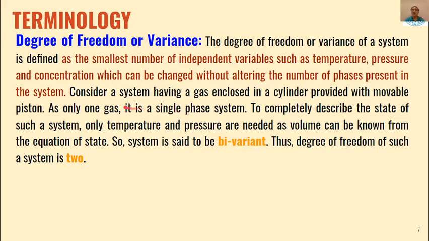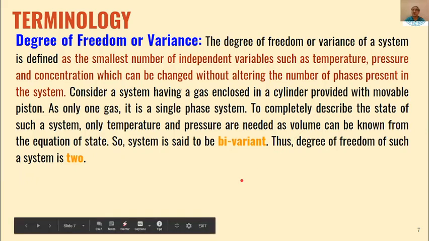So for example, if we are having a system, a gas enclosed in a cylinder provided with a movable piston. If we are having only one gas, that means this is a single phase system. And to completely describe that system, we need to know the temperature and pressure. If we know these two independent variables, we can know the third because there is an equation of state. By knowing two of these, we can know the value of the third.